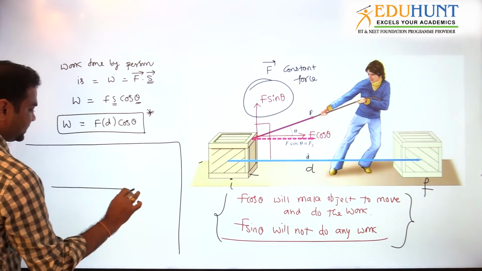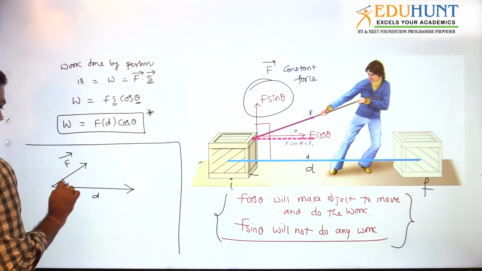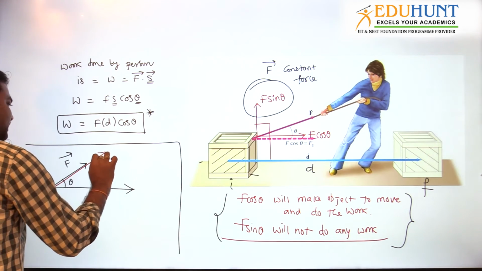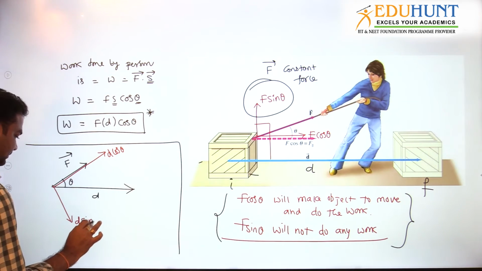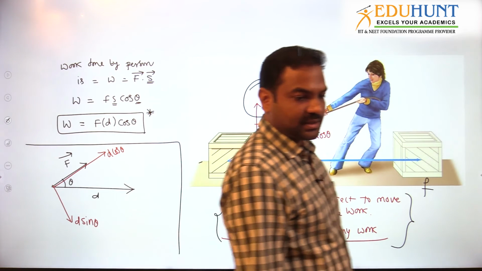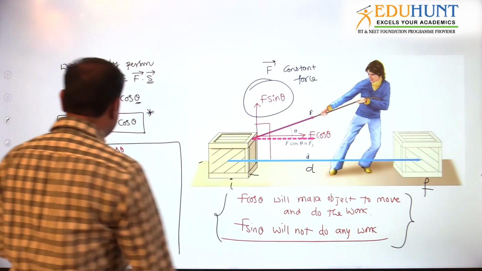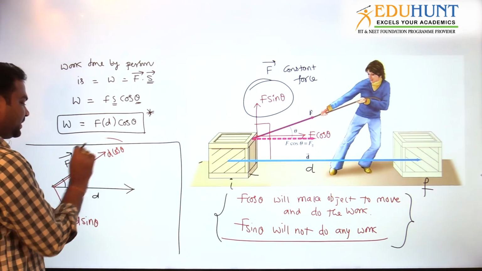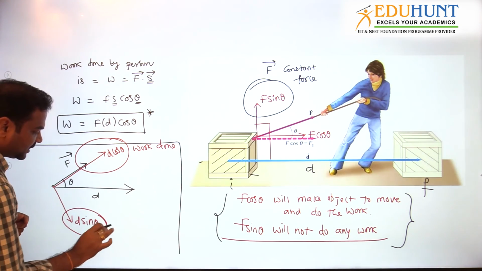The same thing I am taking: this is the D vector, the displacement vector, and this is the force vector, and theta is the angle. Am I right? Now what we do is make components of the displacement. This is D cos theta, let us say, and this is D sin theta. Now I made components of the displacement, D cos theta and D sin theta. Now tell me which displacement will give you work done. Again see, force and displacement which are in the same direction will give you work done. These two are responsible for work done. What about this displacement? 0 work done.